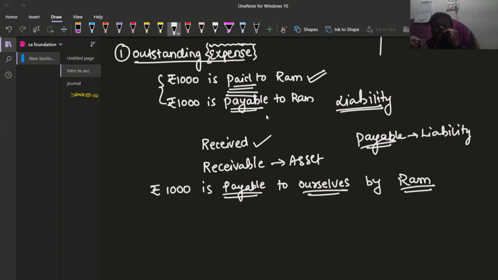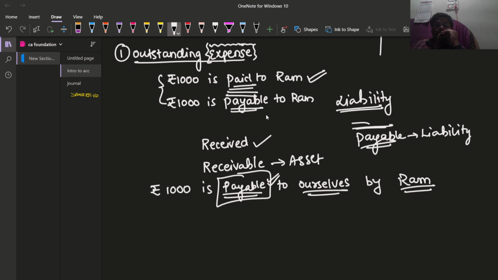If we are seeing that, though the word payable is written here, it doesn't mean that payable always means it is a liability. No, payable is like an asset to the receiver. Okay, payable is like an asset to the receiver. It is a liability to the payer. Receivable is like an asset to the receiver, and for the payer it is payable, right? It is like a liability to him.